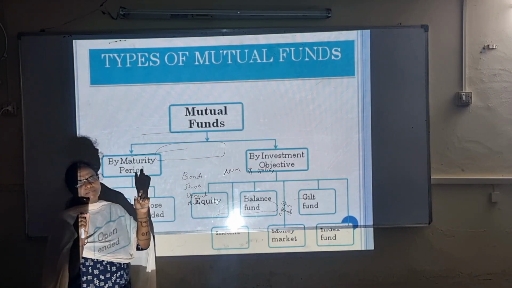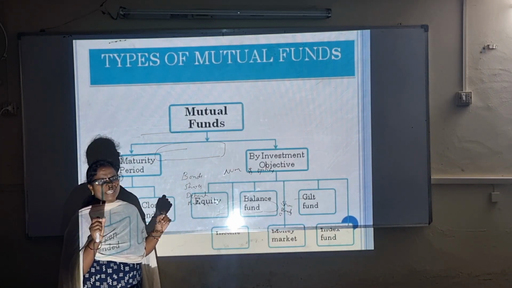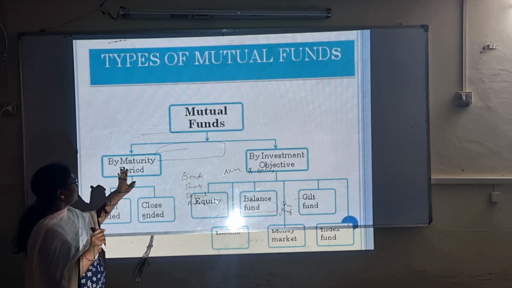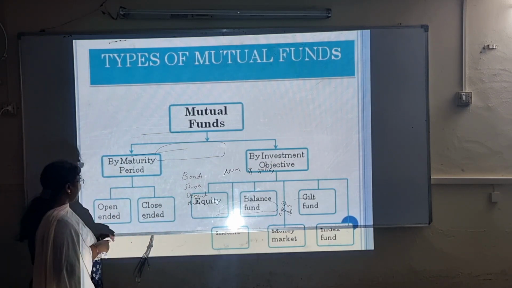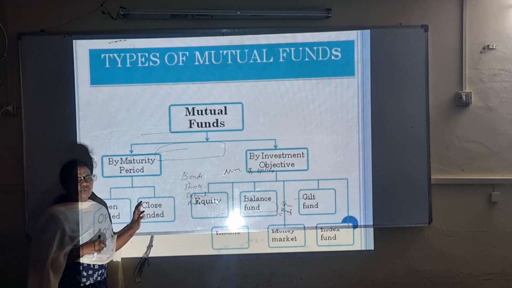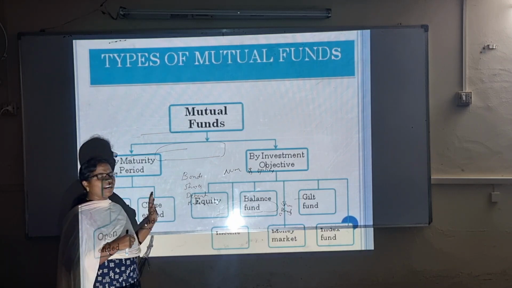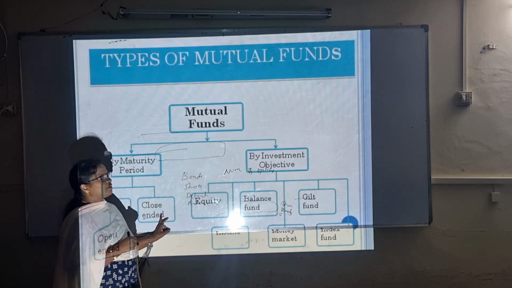Maturity period means a limited duration, a limited period of time. According to maturity period, it is divided into two categories: open-ended and closed-ended schemes.